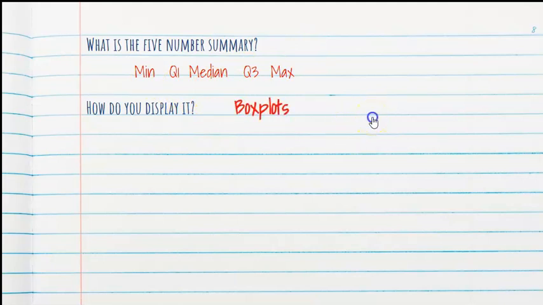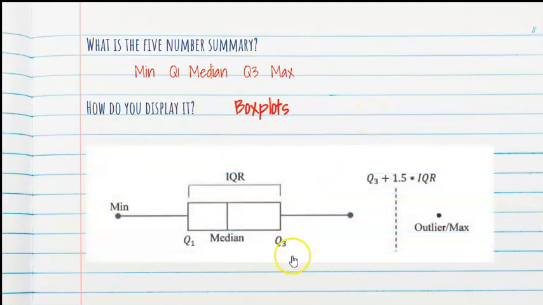It's pretty simple. So here's one for you. The box represents the IQR. So the boundaries of the box are the Q1 and the Q3. The line in the middle is my median. Okay, so this represents 50% of my data. Now the box plot has whiskers, as they're sometimes called, which are lines that draw down to the minimum and the maximum.